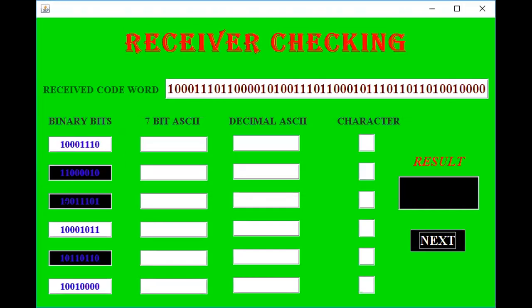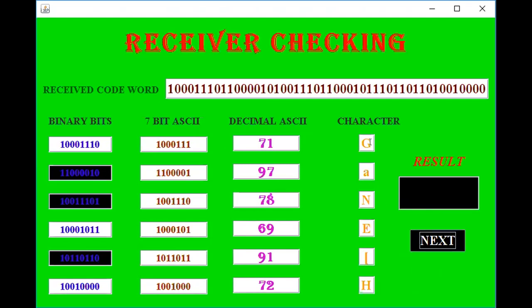So these three code words have errors, because as we can see there is odd parity here, also odd parity, with 3 ones, 5 ones and 5 ones. So odd parity is there, so we can say that an error is generated because we transmitted the word with even parity. Now again, the 7-bit ASCII value means removing the last parity bit, 0 0 1 1 0 0. So this is the resultant 7-bit ASCII.